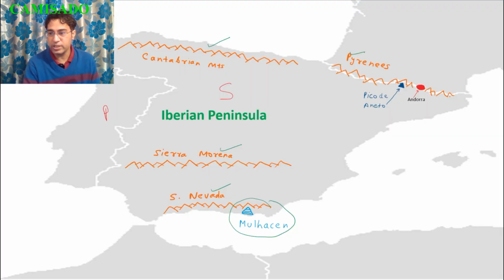Now this mountain range that you see here is called the Pyrenees, and the Pyrenees form a natural border between France and Spain. The highest peak of the Pyrenees is Aneto, and sometimes it is also called Pico de Aneto. This small region that you see here is Andorra. This is a small country that lies between France and Spain.